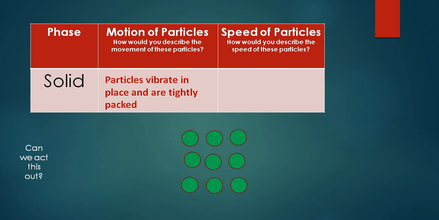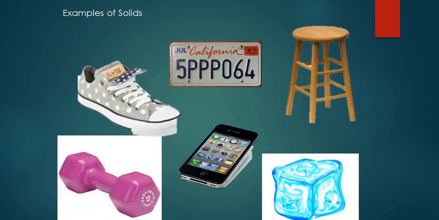The reason being, the force of attraction between the molecules is very strong, and they don't have any space between them. That is the reason the speed of the molecules is very slow, and the solids are hard, rigid and tightly packed. Now coming to some examples of solids. As you can see, a shoe, a dumbbell, a phone, ice, a stool are all examples of solids.